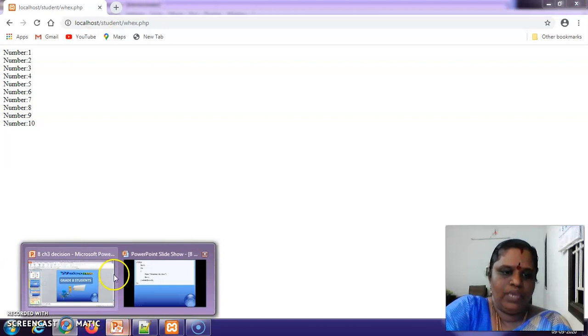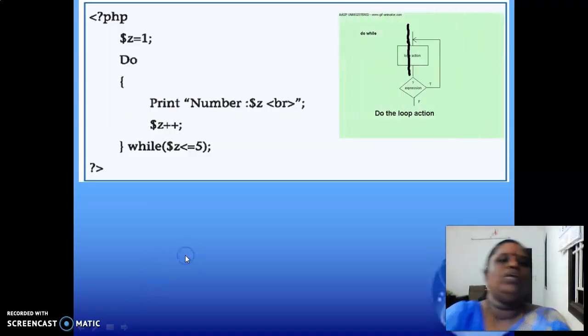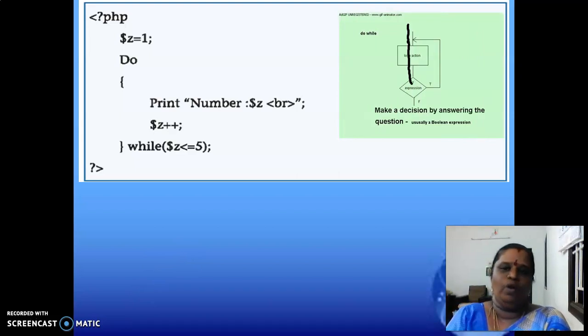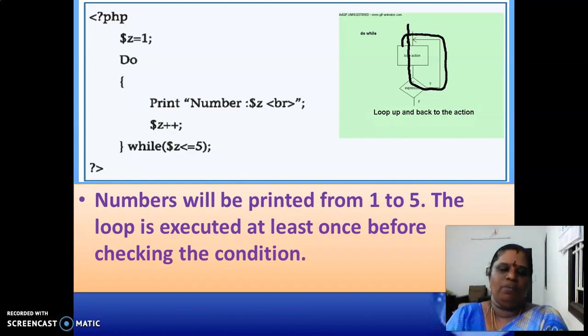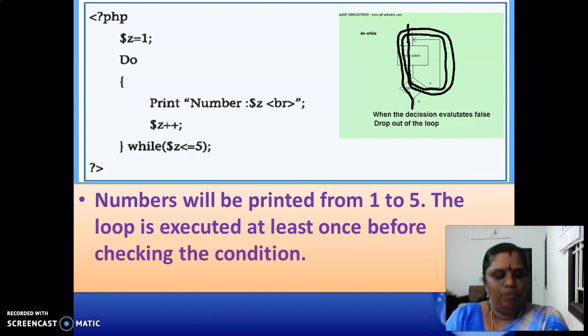Okay? Any doubt till now? So this is how your program runs in the do while loop also. So in do while loop, the statements will be executed at least once. So the numbers will be printed from 1 to 5. The loop is executed at least once before checking the condition.